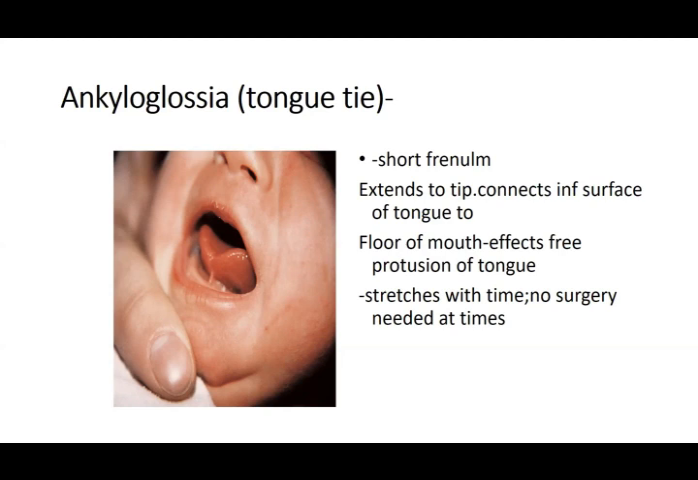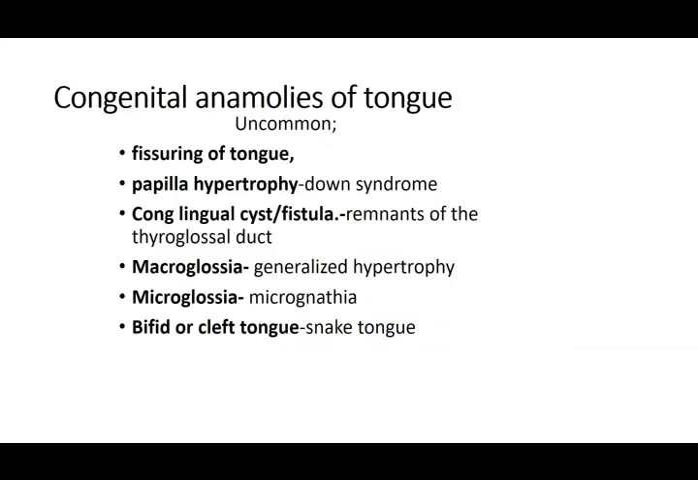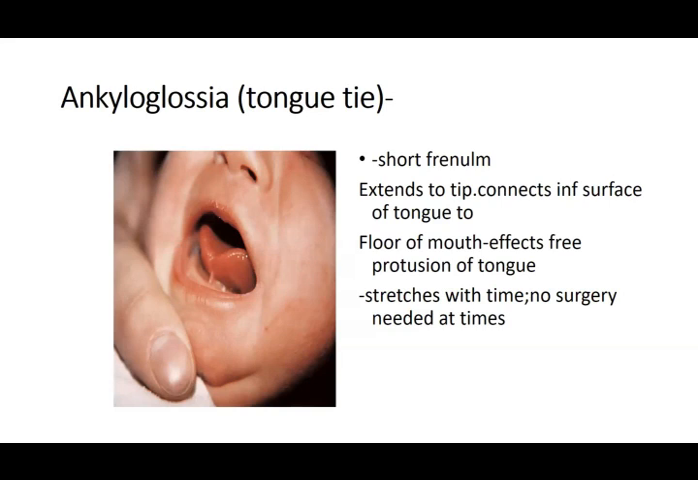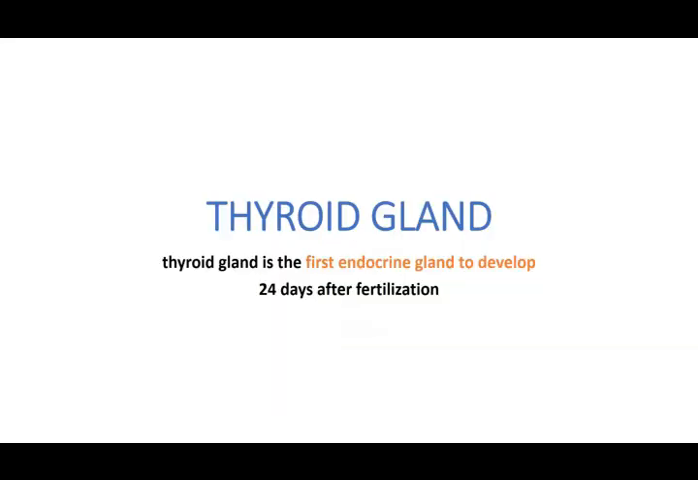So these are the abnormalities which can occur of the developing tongue. Fissures can occur, papillae can hypertrophy, cysts can form, macroglossia, microglossia, bifid tongue, or tongue-tie. Next is the development of the thyroid gland.